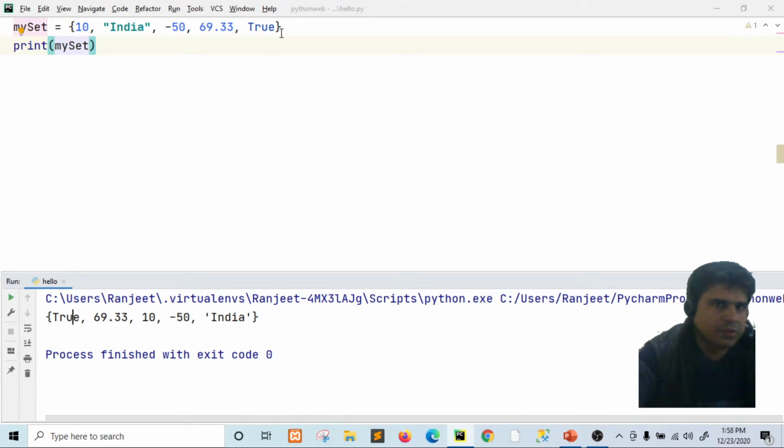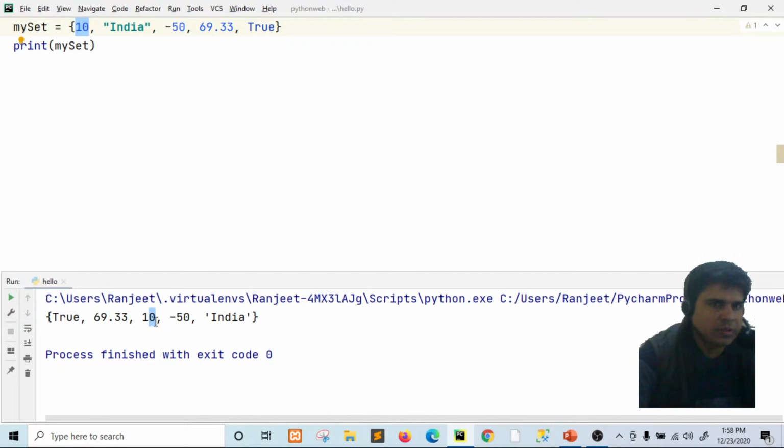But one thing you can see: 10 was inserted at the 0 index position, but here 10 is at the second index position.